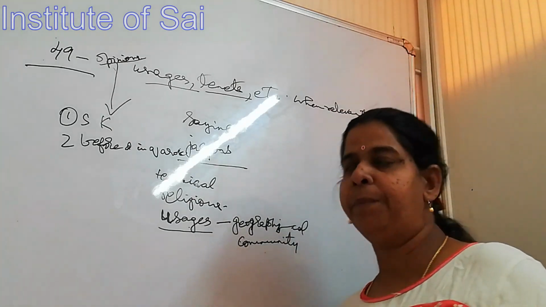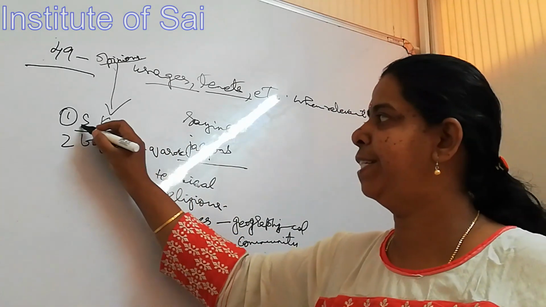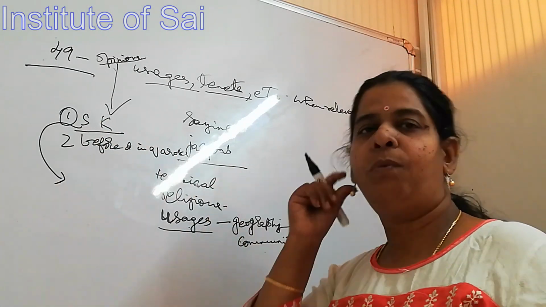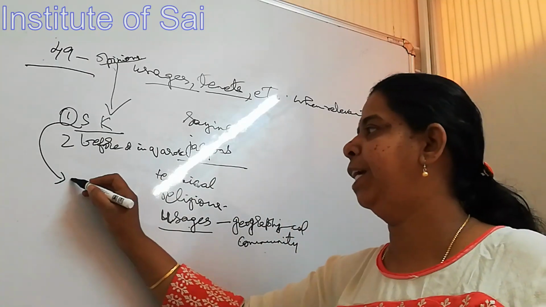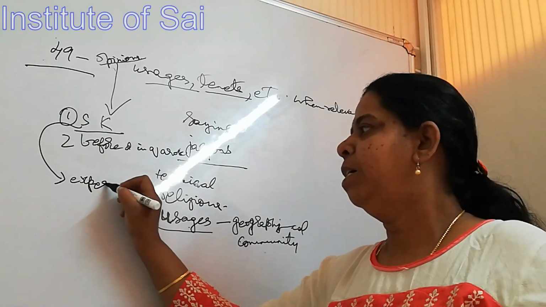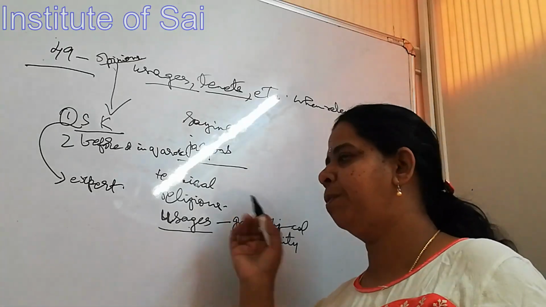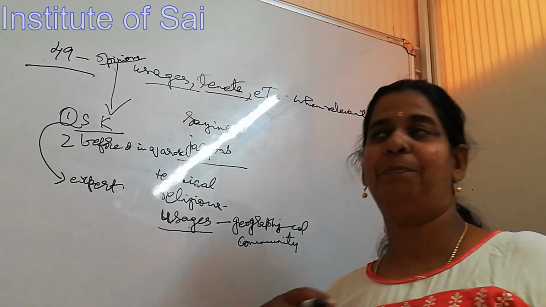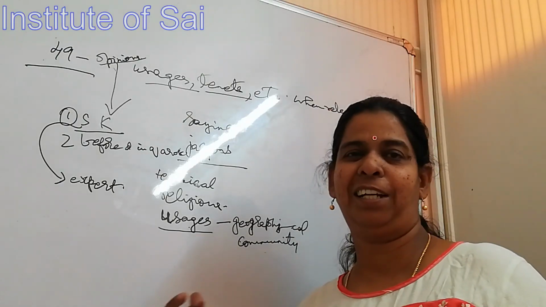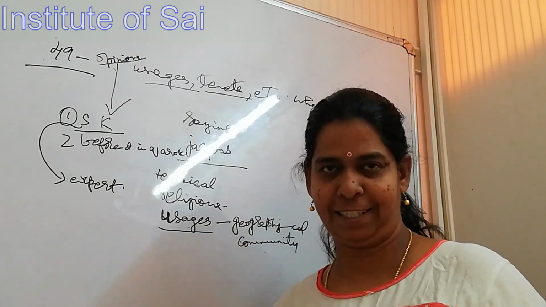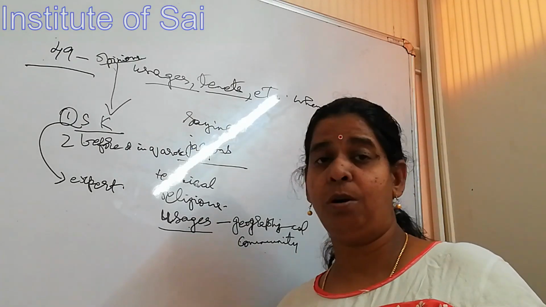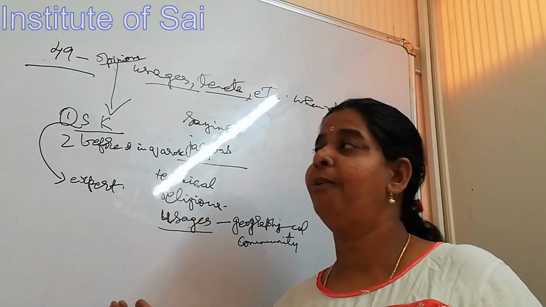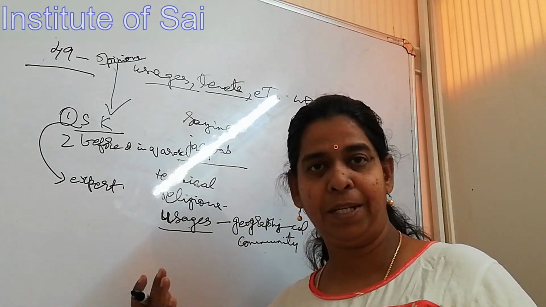But what you should remember, when we say special knowledge, what do we mean? It should be by an expert who knows about it. For example, if it is about some science and I start giving some opinion regarding technical words used in science, even though I don't know about it, will my opinion be considered?